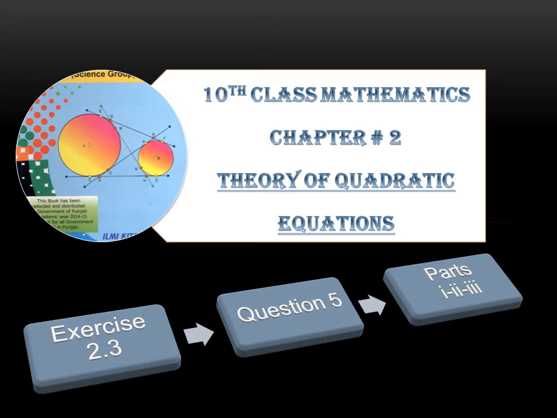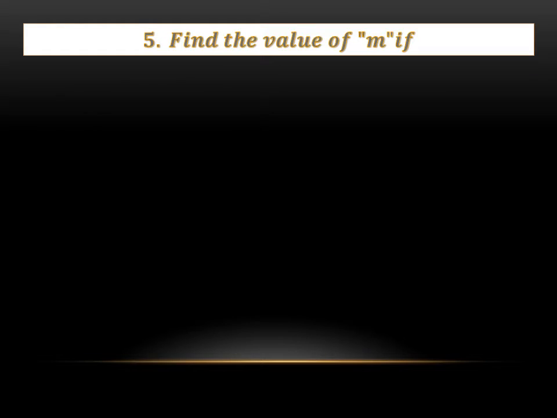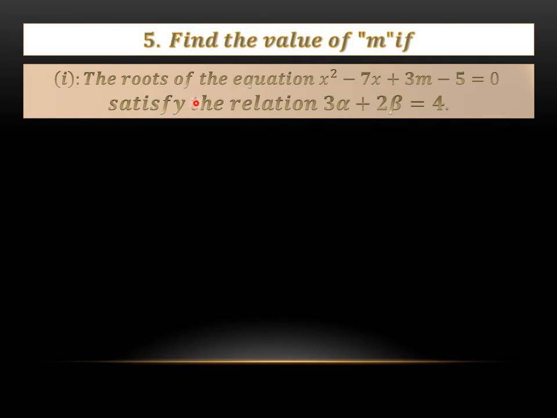Today we are going to start question number 5 of exercise 2.3. Question number 5 states, find the value of m if the roots of the equation x squared minus 7x plus 3m minus 5 equals to 0 satisfy the relation 3 alpha plus 2 beta equals to 4. In the previous questions we have done, you were only given the equation, but now you have been given the relation as well.